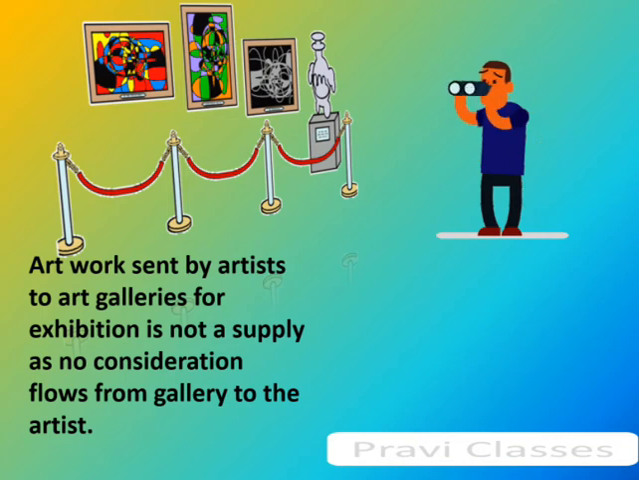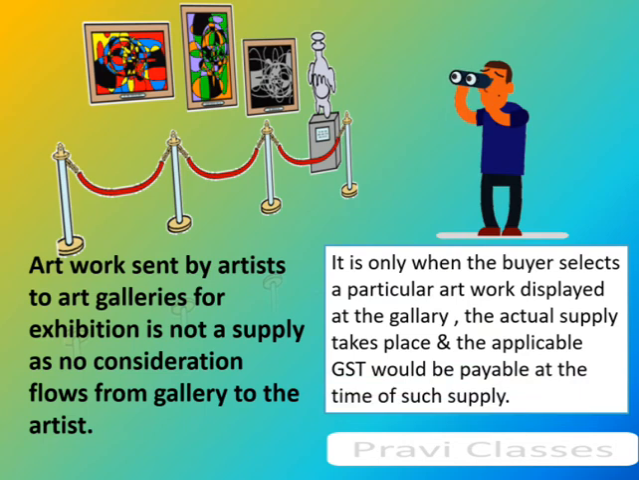Artwork sent by artists to galleries for art exhibition is not a supply as no consideration flows from gallery to artist. It is only when the buyer selects a particular artwork displayed at the gallery that the actual supply takes place and the applicable GST would be payable at the time of such supply.